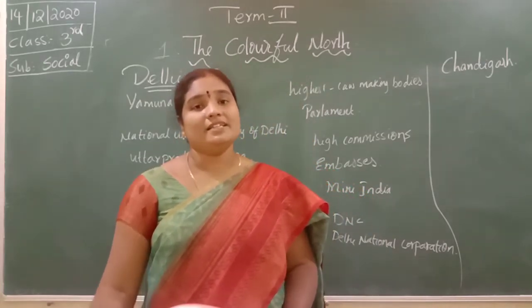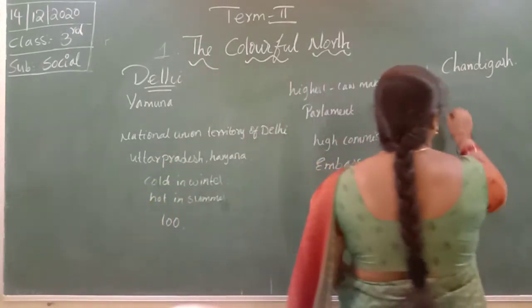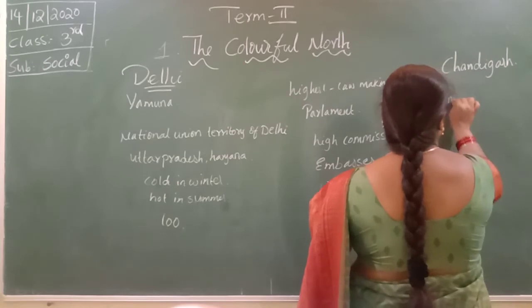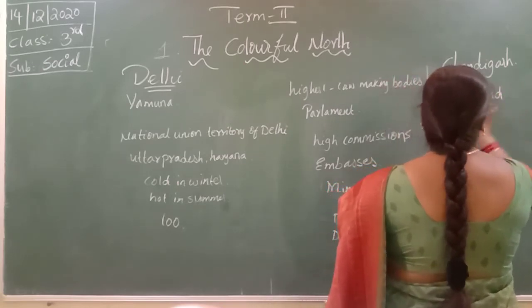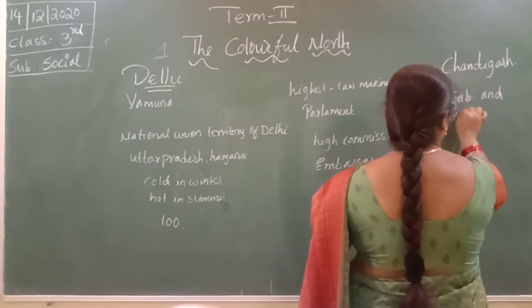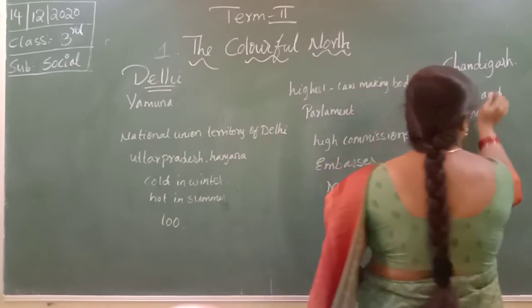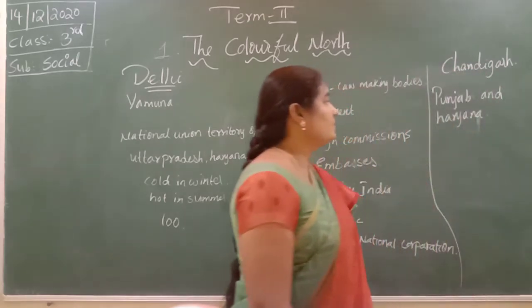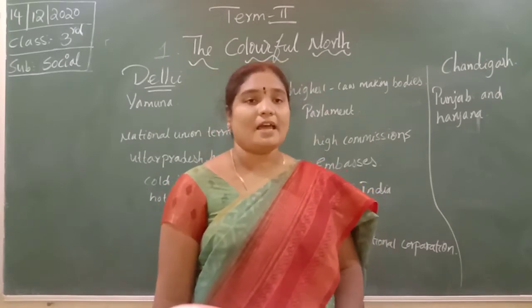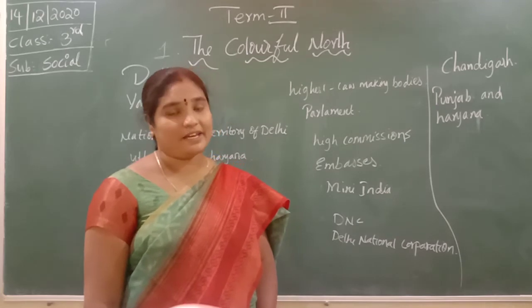Chandigarh is the capital of Punjab and Haryana, two states.